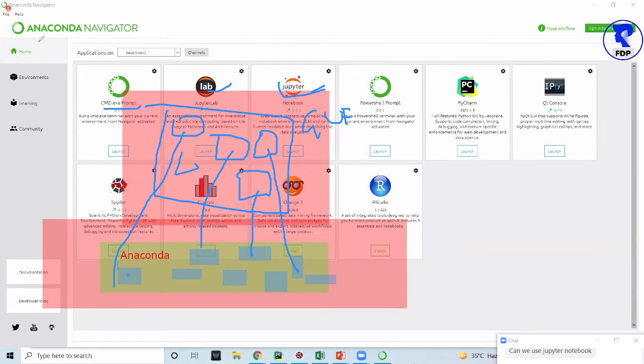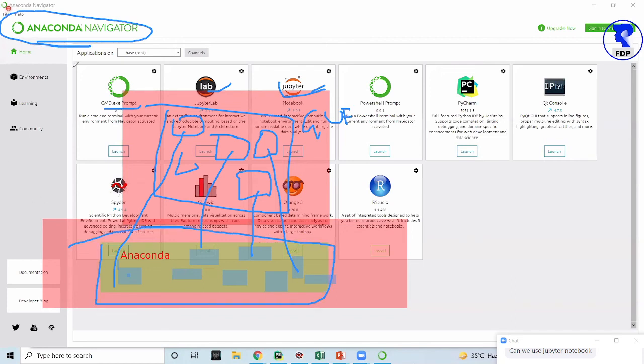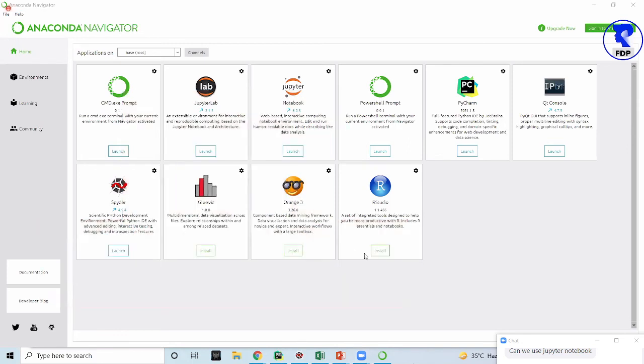So Anaconda Navigator is a different thing. Anaconda is a different thing. Anaconda is the software installed on the hard disk. And Anaconda Navigator is the GUI for managing and using the Anaconda. And what is Anaconda? It's a collection of various data science tools. Right? So this is the first thing. Yes, Vijayji, that's right. Anaconda is the explicit program.